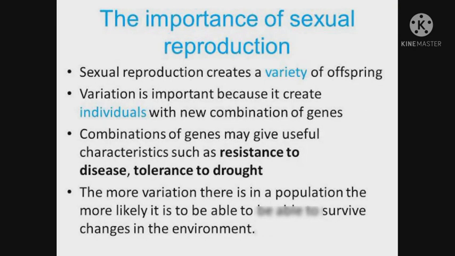The importance of sexual reproduction. Sexual reproduction creates a variety of offspring. Variation is important because it creates individuals with new combinations of genes. Combinations of genes may give useful characteristics such as resistance to diseases, tolerance to drought, etc. The more variation there is in a population, the more likely it is to be able to survive changes in the environment.